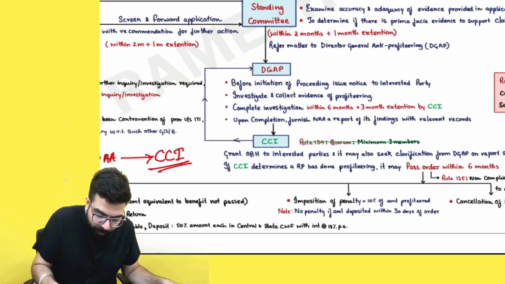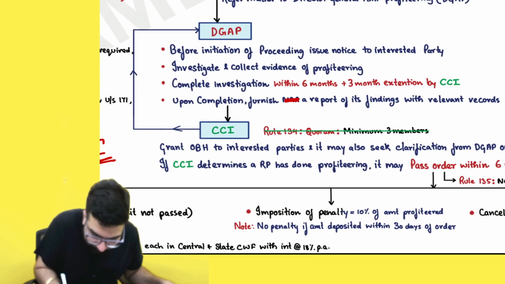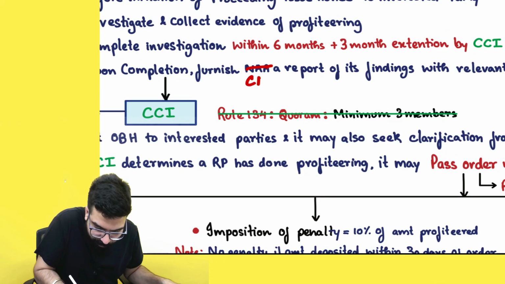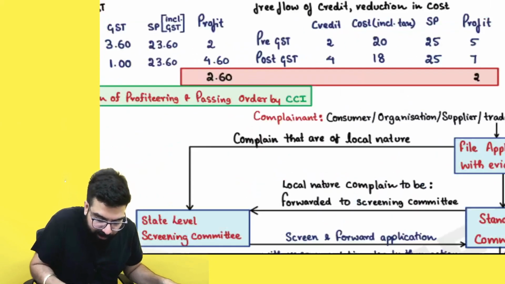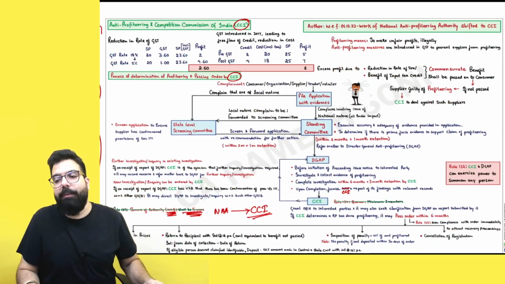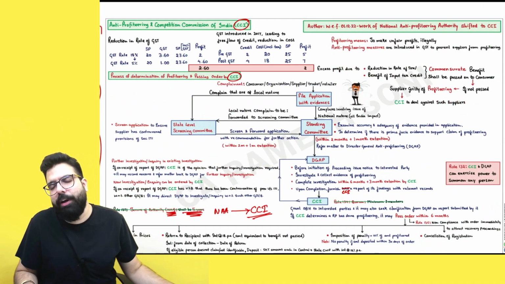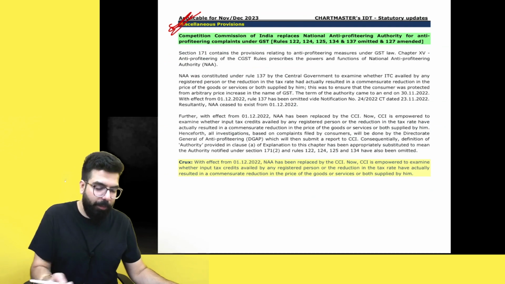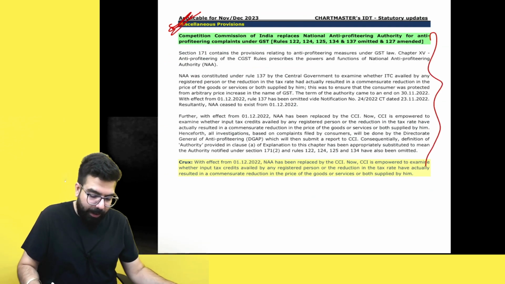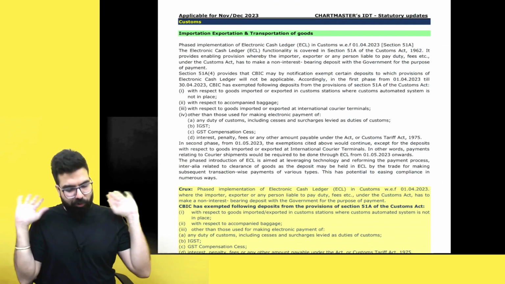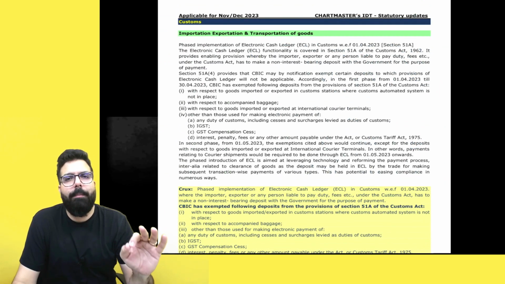So wherever you will see over here, please make it Competition Commission of India. It is no more Anti-Profiteering Authority. Everywhere you will see Competition Commission of India. The work of the National Anti-Profiteering Authority has been handed over to the Competition Commission of India. That's all the amendment in your miscellaneous topic. Nothing other than that. Here we are done with your complete amendments relating to GST. Congratulations, people. We are done with your amendments relating to GST.